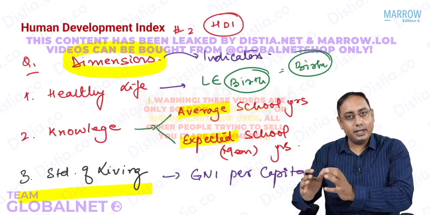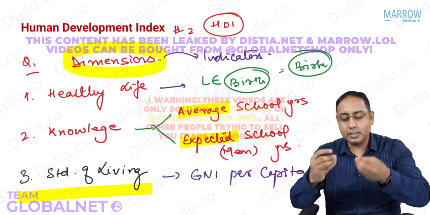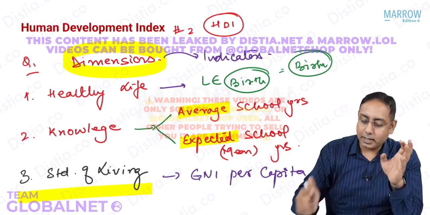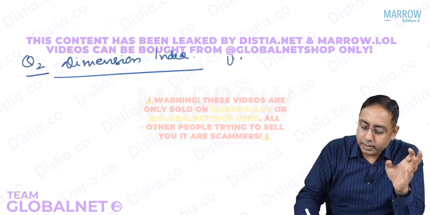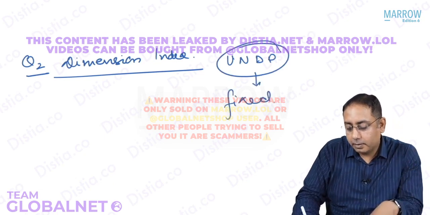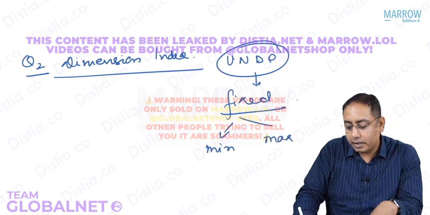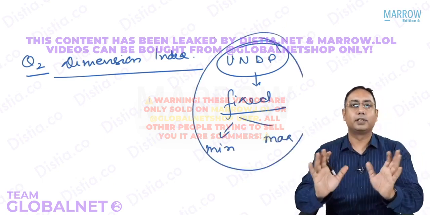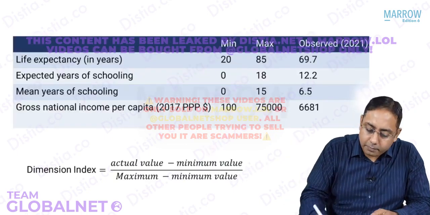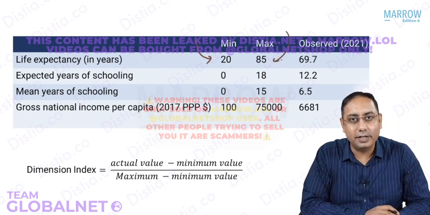See beta, for every indicator, for every country, there might be some average school years, expected school years, and so on. So the UNDP, that is the United Nations Development Programme, has fixed the minimum value and the maximum value for every indicator. If you look at this HDI, there is a minimum value for the indicator and there is a maximum value for the indicator, right?